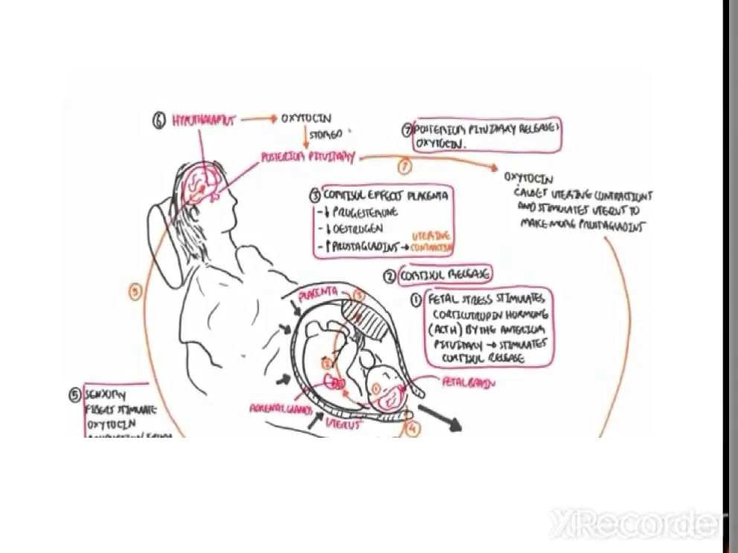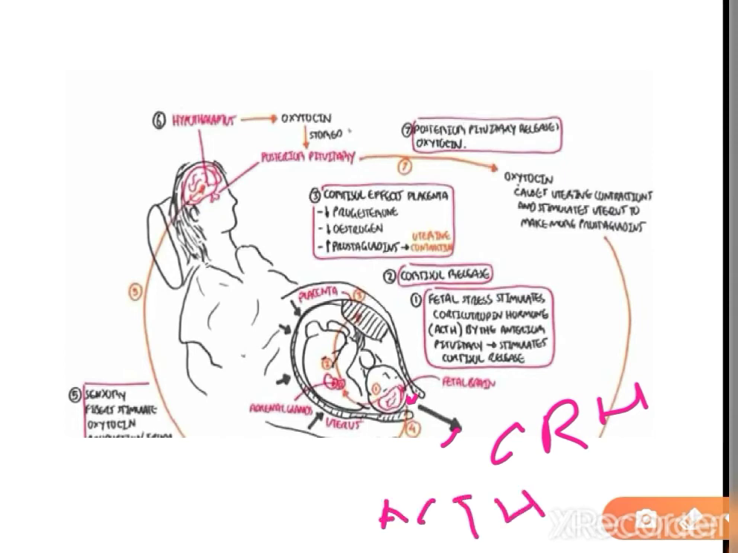So let's discuss the parturition process step by step. At first, fetal stress is generated. When the fetus wants to leave the womb, it stimulates the synthesis of the corticotropin hormone by its hypothalamus. The hypothalamus releases CRH, that is corticotropin releasing hormone. Then this CRH directs the anterior pituitary of the baby to synthesize the ACTH, that is the adrenocorticotropic hormone.